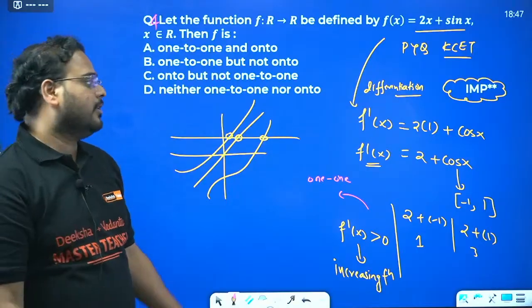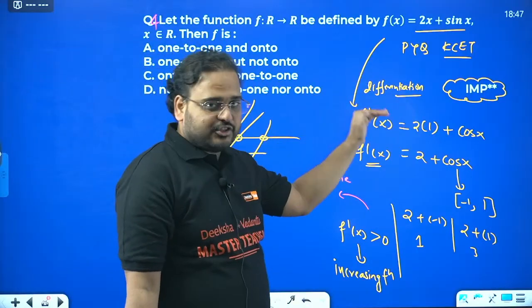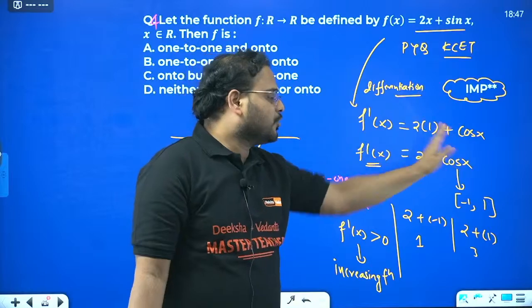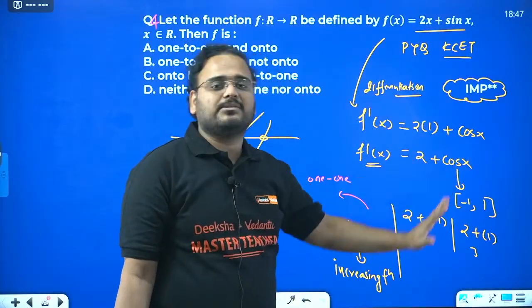I'll repeat now. Please listen to me very carefully. You have the function, please differentiate it. 2x becomes 2, sin x becomes cos x. Cos x minimum is minus 1, maximum is plus 1.